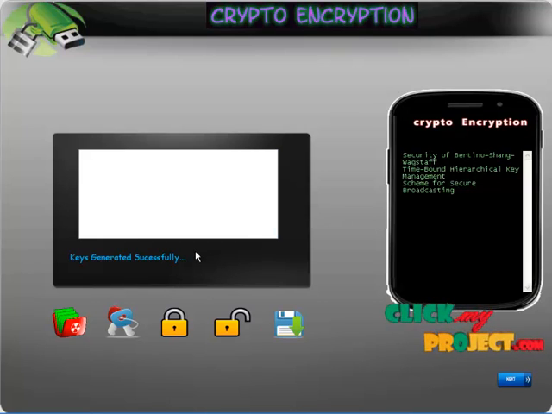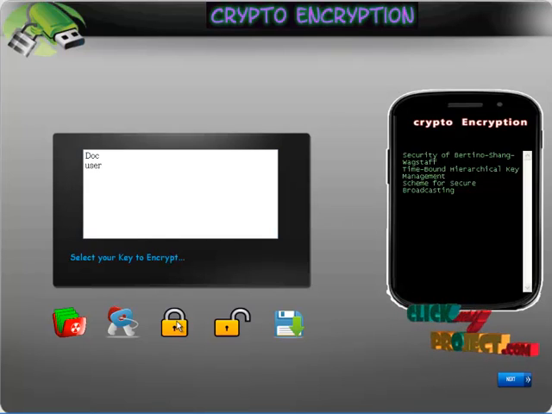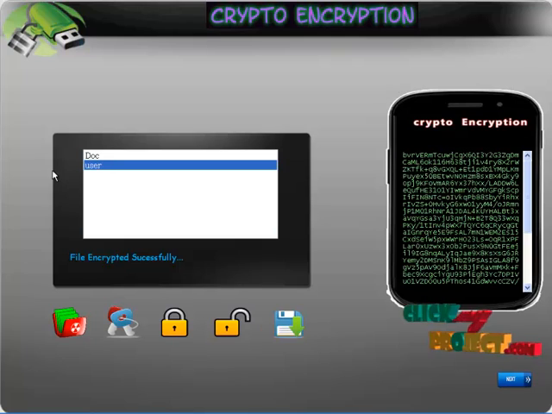The generated key is stored in a tamper device. The tamper device is used for secure broadcasting. We have saved the key in a separate system, that's our tamper device. With the help of the key we generated, we are going to encrypt the file. Here the names of the keys are displayed. We select the key with which we are going to encrypt our data. I have selected a key and the file has been encrypted here.